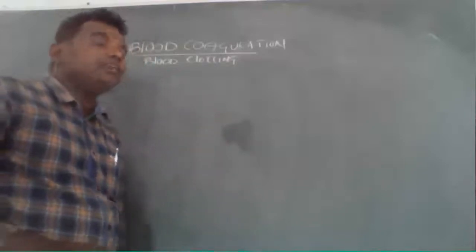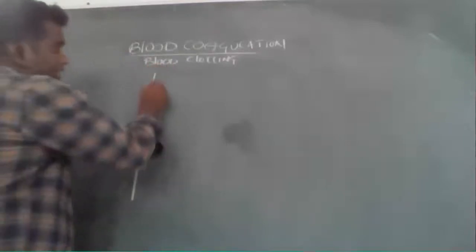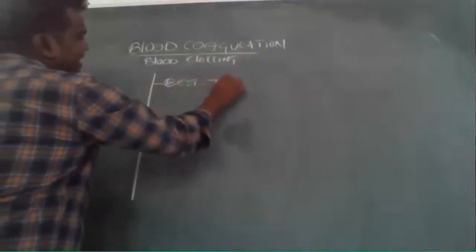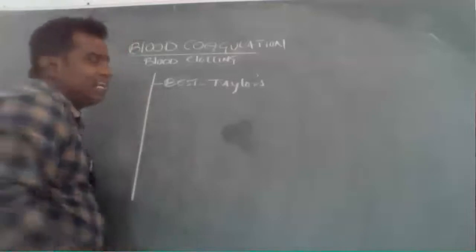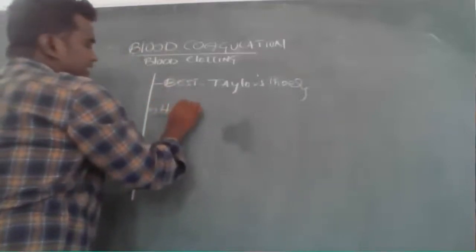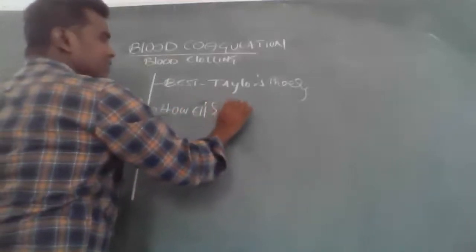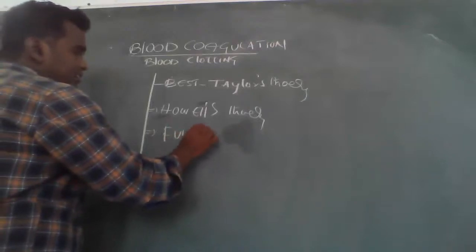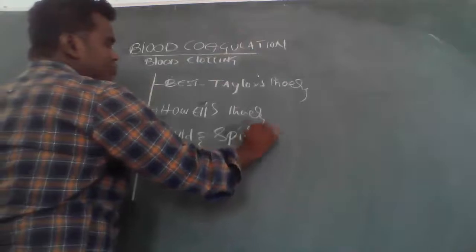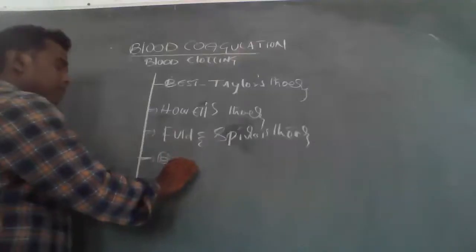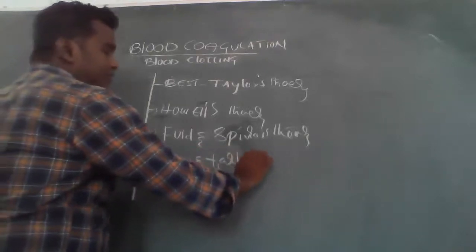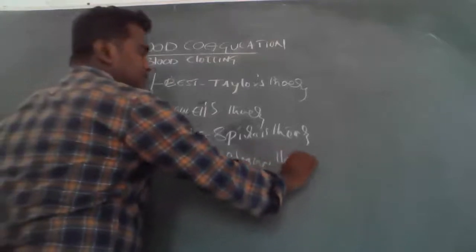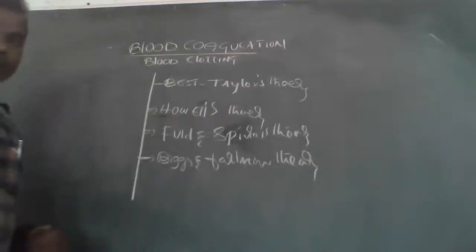There are four theories: Bests and Taylor's theory, Howell's theory, Fuld and Spiro's theory, and Biggs and Macfarlane's theory.